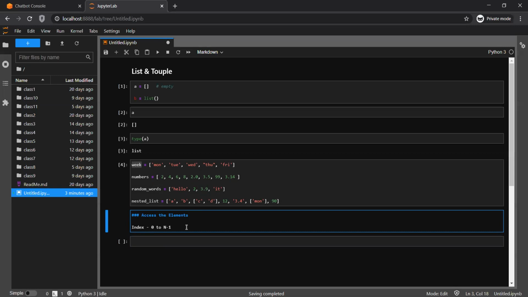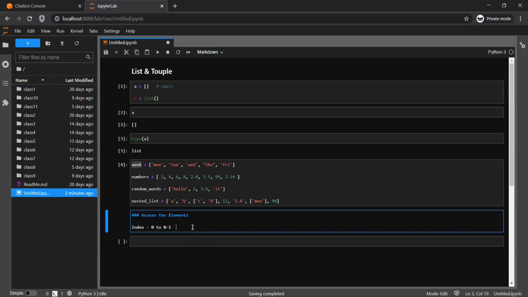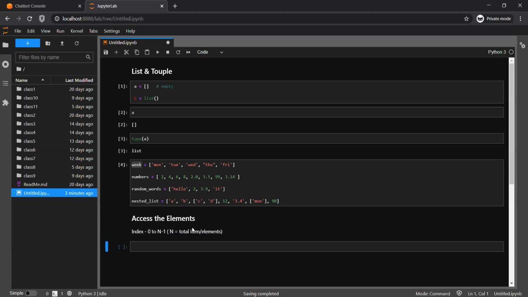Remember this. It doesn't matter if it's a string or a list or a tuple. Indexing in Python always starts from 0. And it will go to n minus 1, where n is equal to the total items or elements in that particular variable. So let's quickly check.